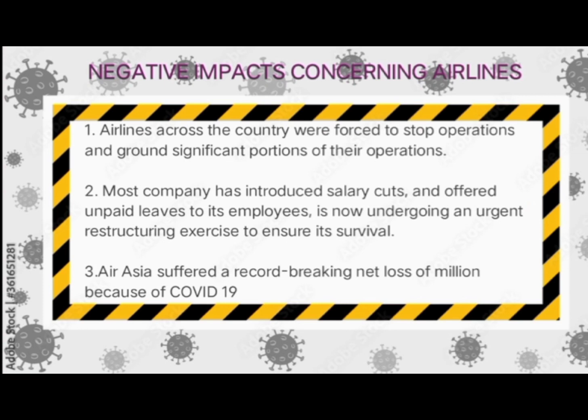Airlines across the country were forced to stop operations and ground significant portions of their fleets. Most companies have introduced salary cuts and offered unpaid leave to their employees. It's now undergoing an urgent restructuring exercise to ensure its survival. AirAsia suffered a record-breaking net loss of millions because of COVID-19.